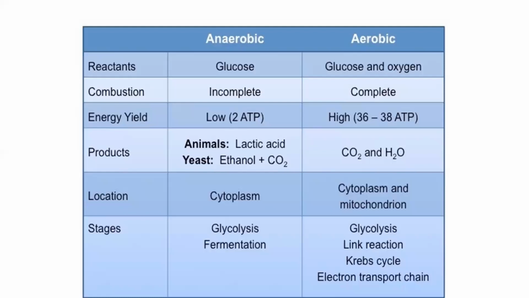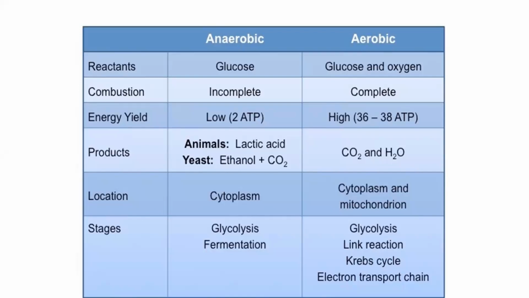What's the difference between anaerobic and aerobic? Anaerobic, you have an N, so it means no oxygen. Remember it from the N. Anaerobic, no oxygen. Aerobic, in the presence of oxygen. So in anaerobic, glucose is broken down, but in aerobic, glucose and oxygen react. In anaerobic, you have incomplete combustion of glucose. And in aerobic, glucose completely combusts to form carbon dioxide and water.